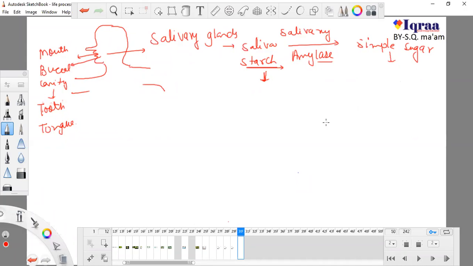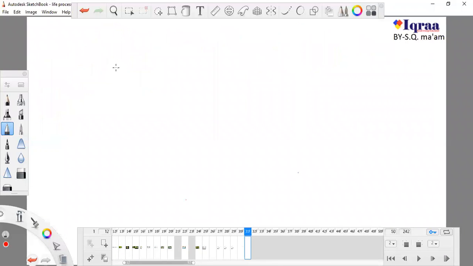So now based on this, we have to perform an activity, activity 6.3. What does it say? First of all we have to take two test tubes, test tube A and test tube B. In both of the test tubes we have to put starch solution.